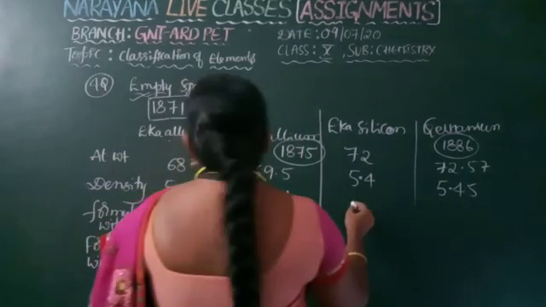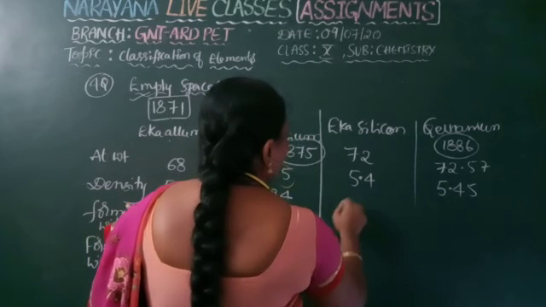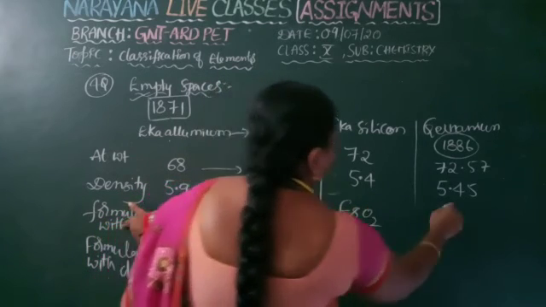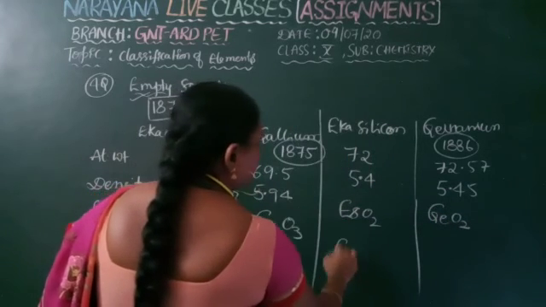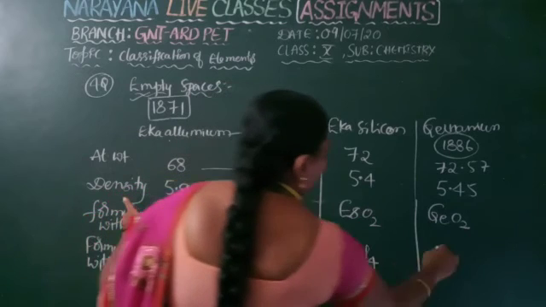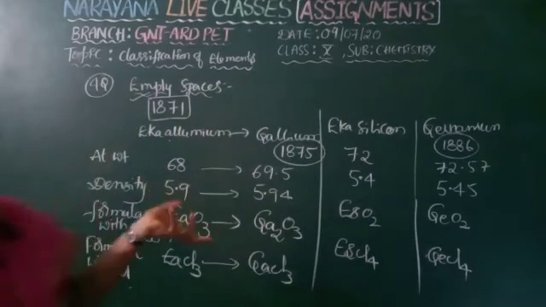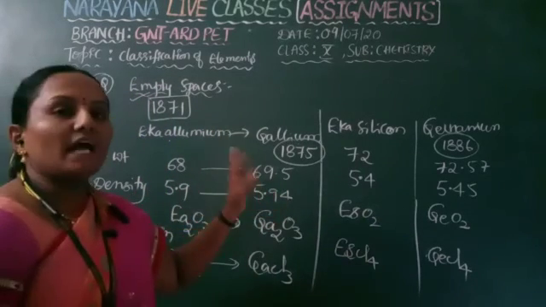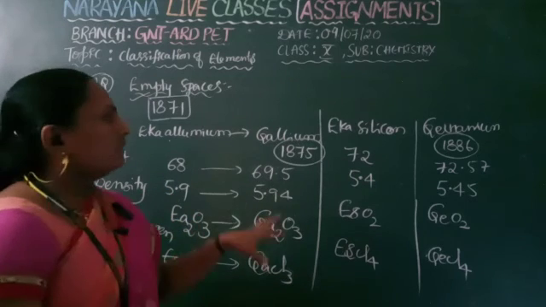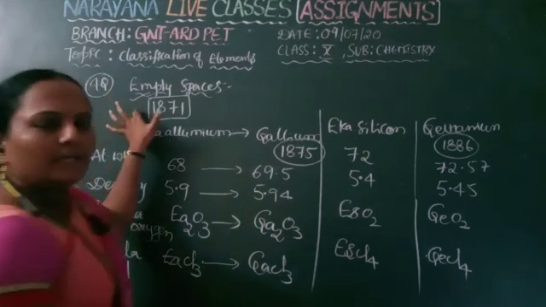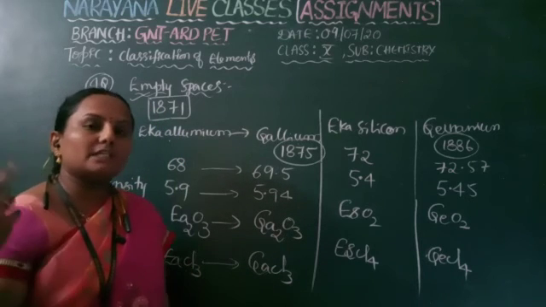Next, formula with oxygen: before discovery EsO2, after discovery GeO2. Next, formula with chlorine: EsCl4, here germanium tetrachloride. So the formulas and their formation were given with the help of the valency phenomenon. Before discovery only, he gave the formulas with oxygen and chlorine atoms. This is a very important phenomenon that he explained: he exactly gave empty spaces for newly discovered elements.